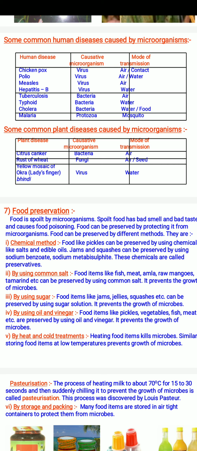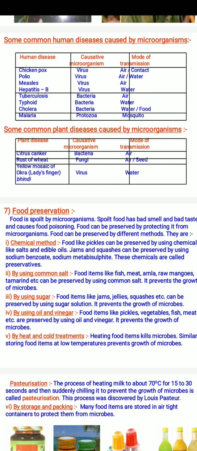First, the chemical method. Food like pickles can be preserved by using chemicals like salt and edible oils. Jams and squashes can be preserved by using sodium benzoate and sodium metabisulfite. These chemicals are called preservatives. When we use these chemicals in our jam, jelly or pickles, the item will remain fresh for a long time. These are the chemical treatments of food.